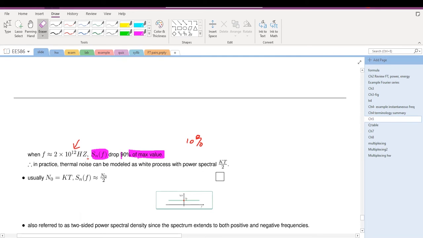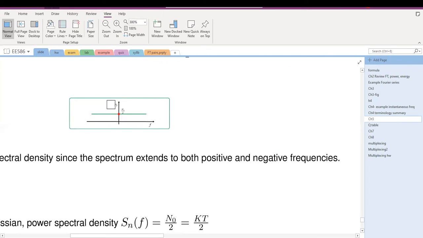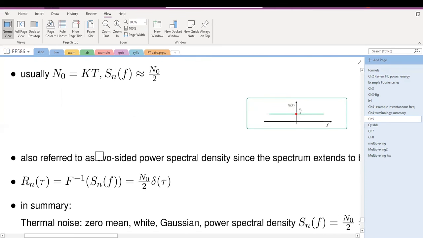What is the power spectral density? That is kT divided by 2. And normally kT is shorthanded by N naught. Therefore, the power spectral density for the thermal noise is approximately N naught divided by 2. If we plot it, this is the frequency, and this is the power spectral density of thermal noise. It is a constant power spectral density with magnitude N naught divided by 2. And because this power spectral density is spread out from minus infinity to infinity, it is also called a two-sided power spectral density.